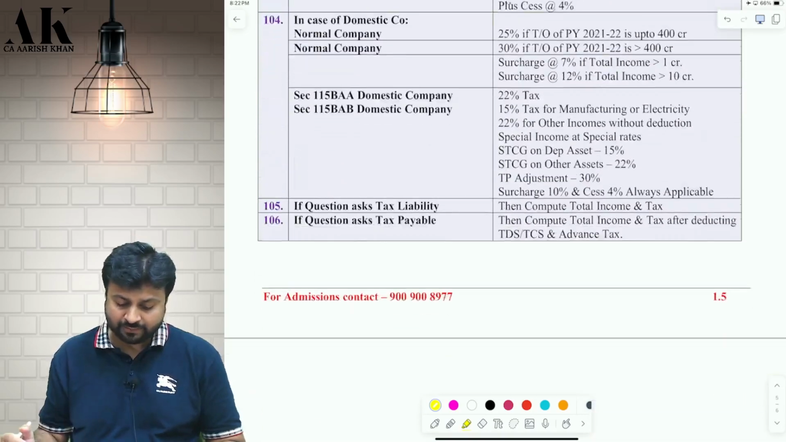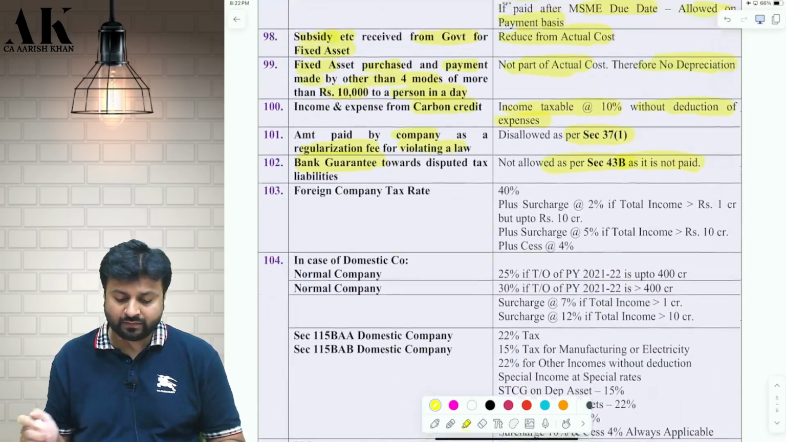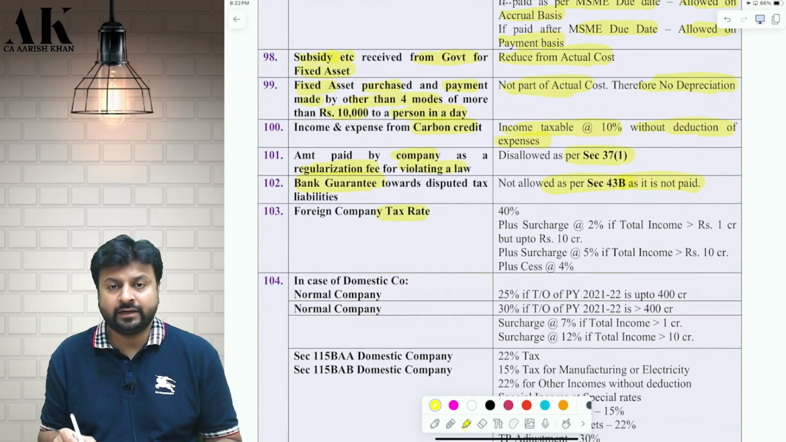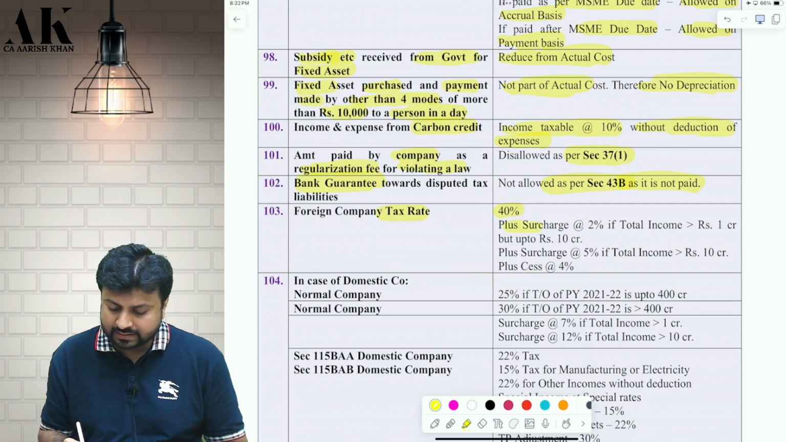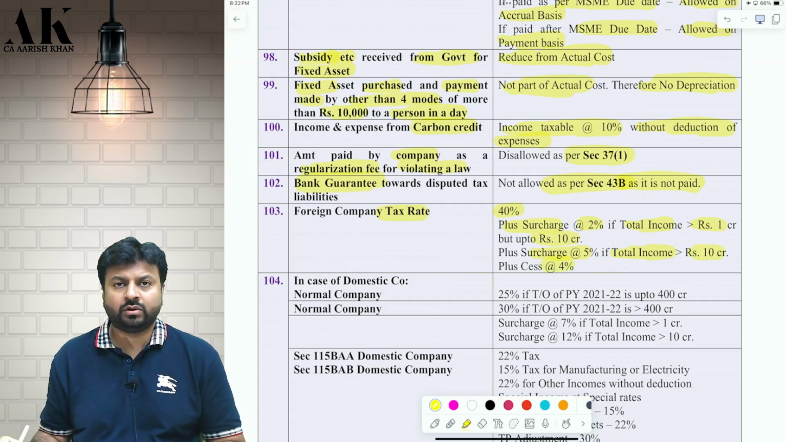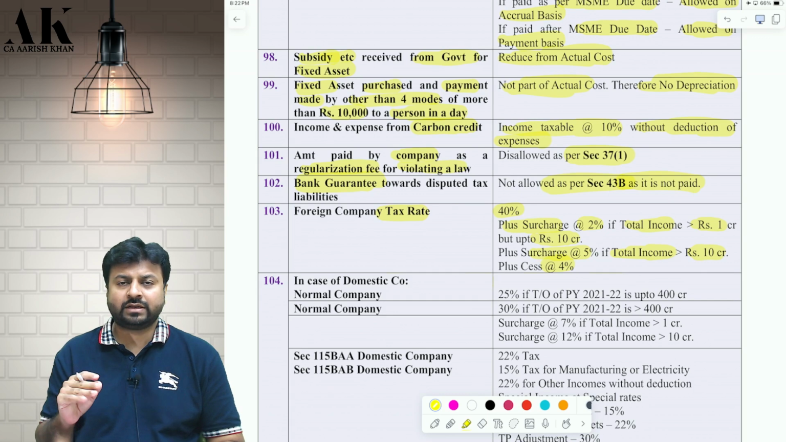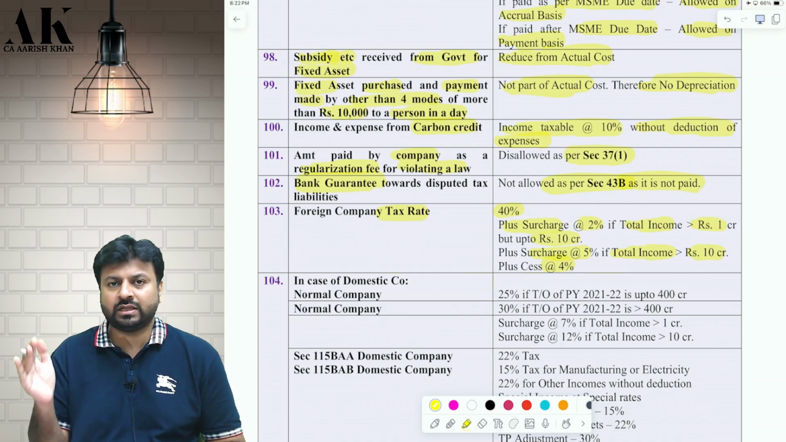Now at last I have put some tax rates over here. Be very careful. For a foreign company, what is the tax rate? It is 40%. And surcharge is applicable: 2% surcharge if the total income is more than 1 crore but up to 10 crore, and 5% surcharge if the total income is more than 10 crore, and cess of 4%. Always remember the implication of marginal relief which can come if you earn slightly more than the surcharge limit.